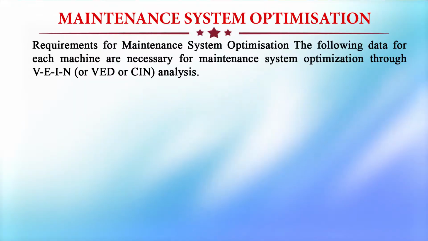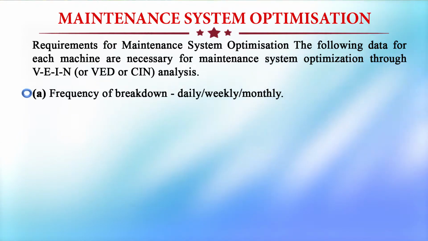Now that we have identified a maintenance mix, what are the requirements for optimizing the maintenance system? The following data for each machine are necessary for maintenance system optimization through VEIN or VED or CIN analysis. A. Frequency of breakdown, daily or weekly or monthly.